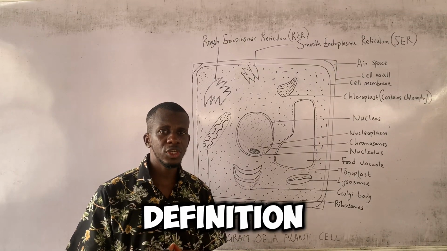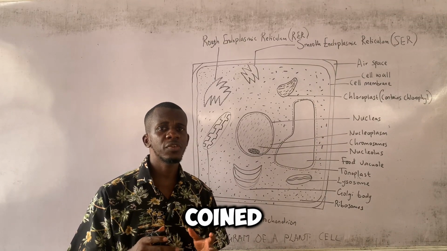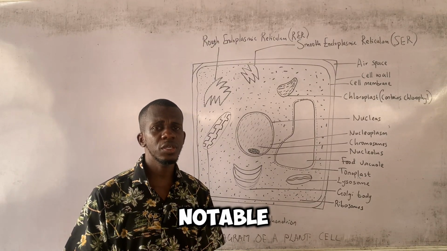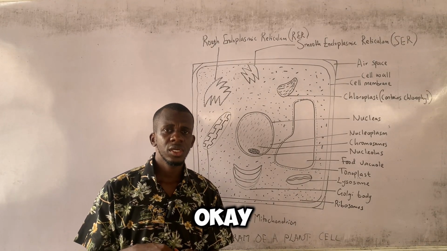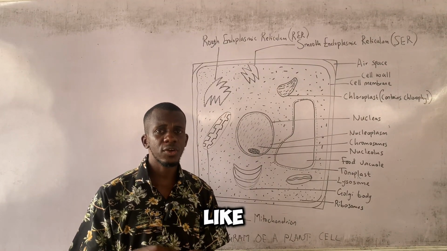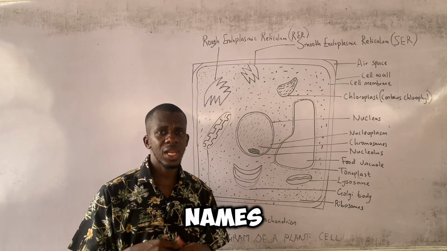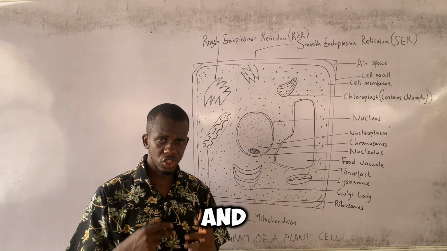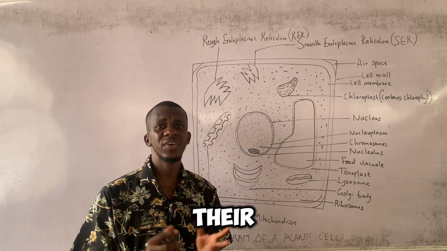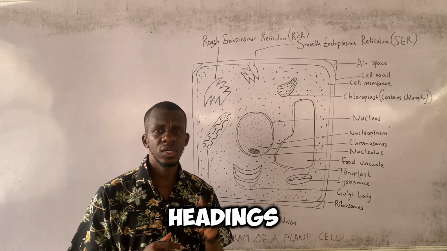Do not forget the definition of the cell, which was coined from the cell theory, which was put together by notable scientists. I mentioned names like Rudolf Virchow, Robert Hooke, Matthias Schleiden and Theodor Schwann. And I summarized all of their findings under three headings. 1.